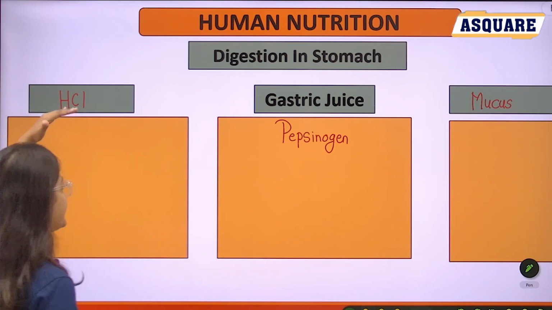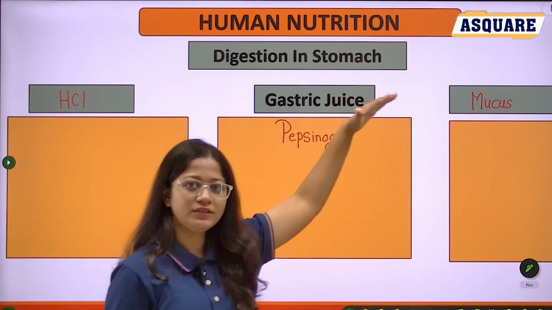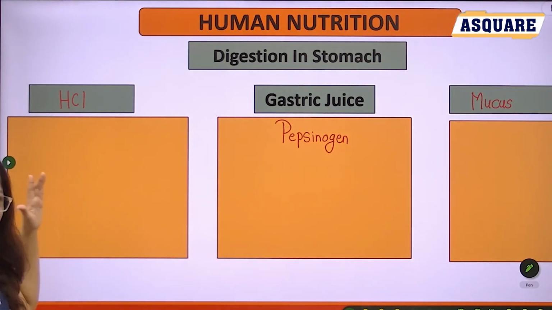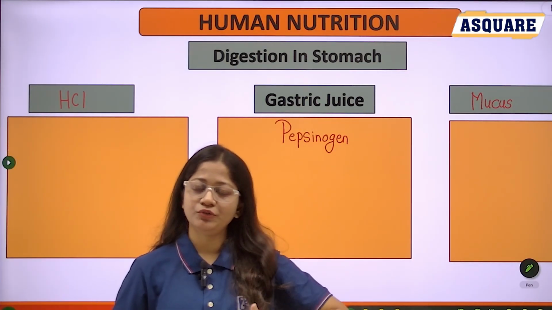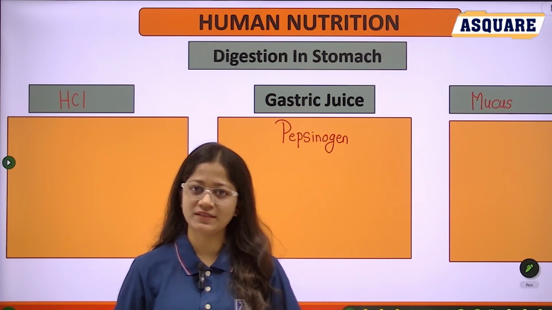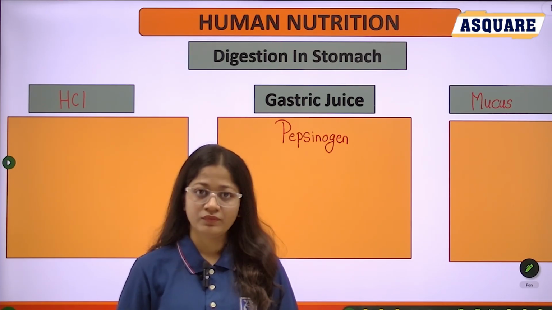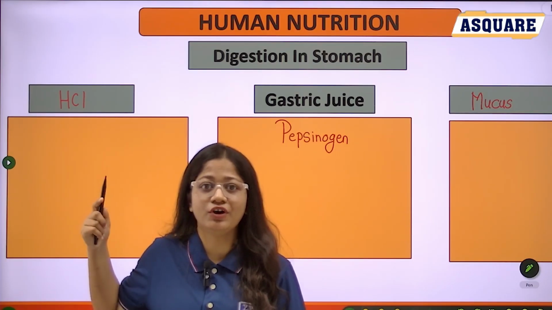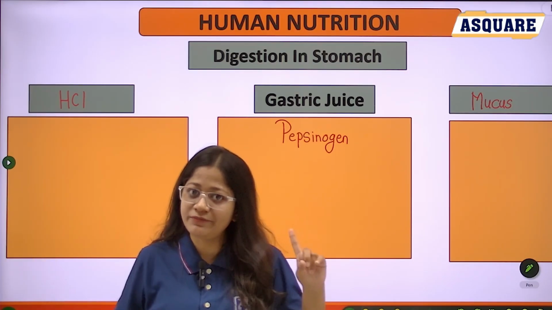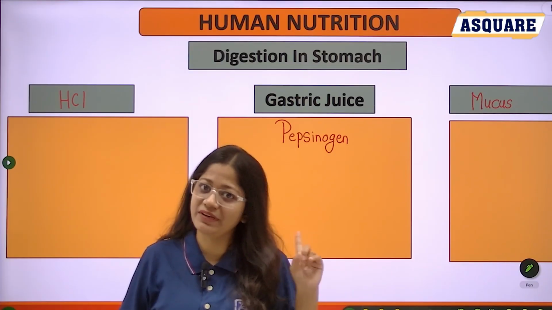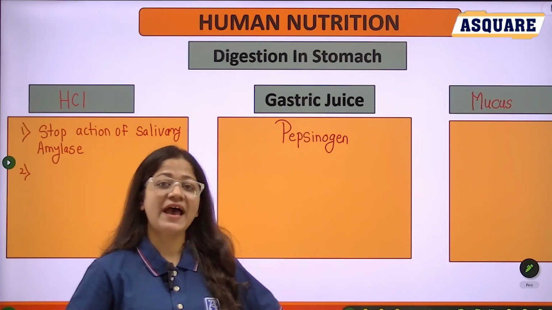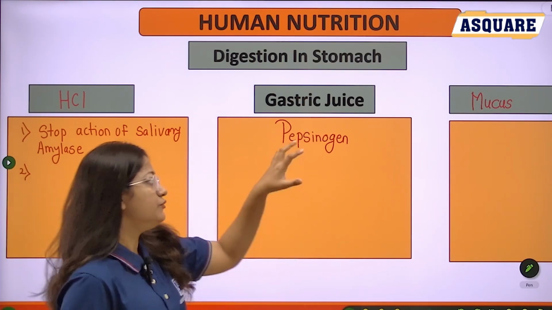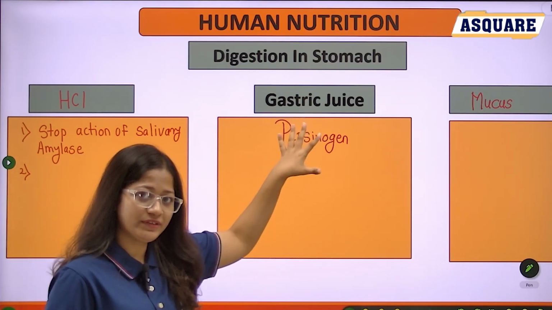First one HCl, second pepsinogen and the third one mucus. See about the HCl. The bolus comes into the stomach and this bolus contains salivary amylase, and HCl stops the action of salivary amylase. It's the first function: it stops the action of salivary amylase. Second, it provides the acidic medium. For what purpose? This acidic medium converts the pepsinogen. Pepsinogen is the inactive form.